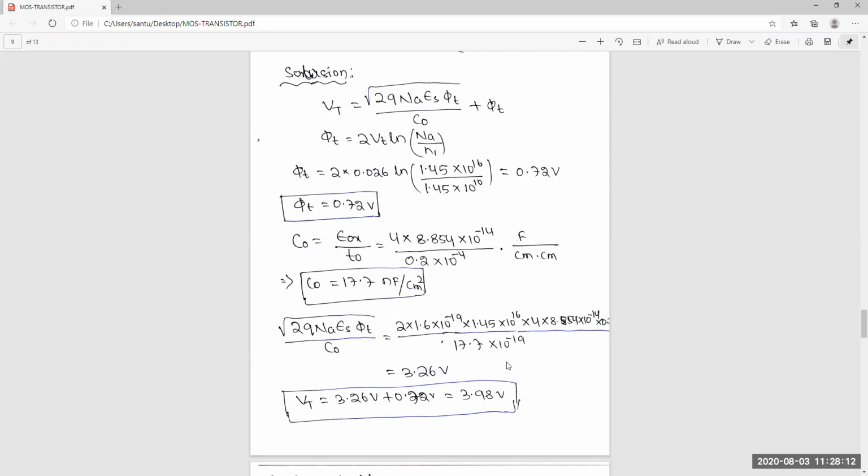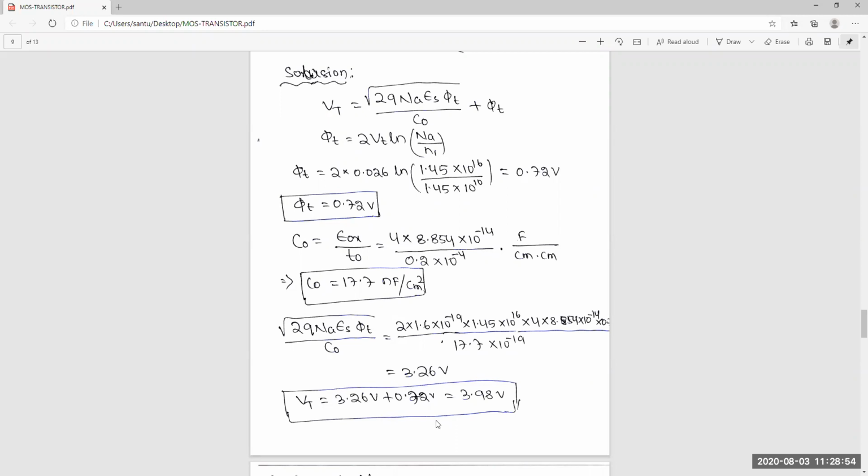And the point here is, see, if you want to decrease the oxide voltage, you have to increase the capacitance value. So how will we increase the capacitance value? If the thickness of the oxide is less, the capacitance will be more. And once the capacitance is more, you will get less oxide voltage. That's why the Vt will finally be less. Now the Vt is dominated by this oxide potential. Yes or no? Yes, sir. Okay, so this is the way.